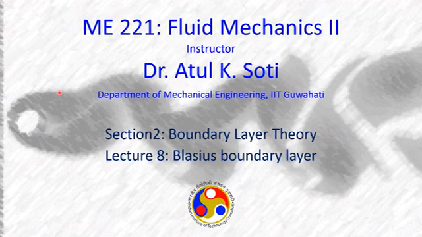Hello students. In the last class we derived the boundary layer equations, which were just the Navier-Stokes equations, a little bit simplified due to some assumptions made for the boundary layer flow. Today we'll see a case where we can find the solution of those boundary layer equations. That case is called the Blasius boundary layer solution, and this is the case of flow over a flat plate.